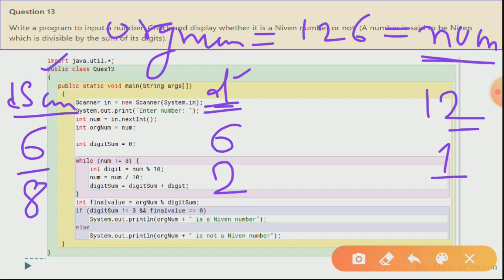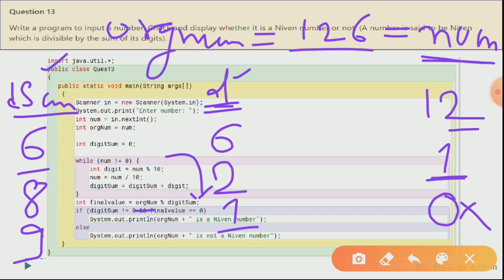For the next iteration, num not equal to 0, the condition is true. Again you will be getting digit, this 1 modulus 10 is going to give you 1. Now again this num divided by 10 is going to give you 0. Now for the digit sum, 8 plus 1 is going to give you 9. For the next iteration, num not equal to 0, the condition is false, and you will be coming out of this while loop.